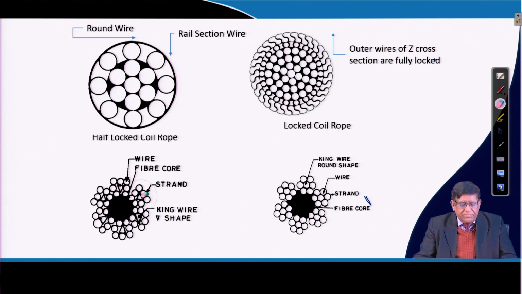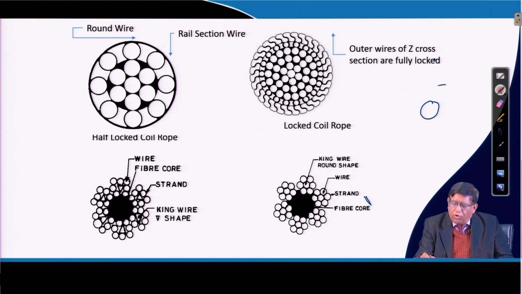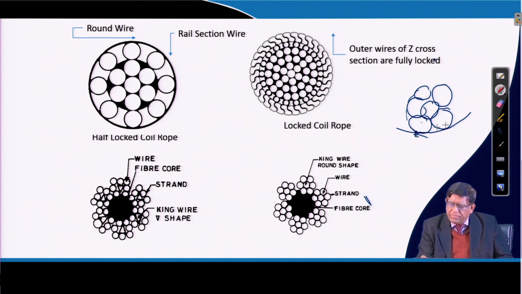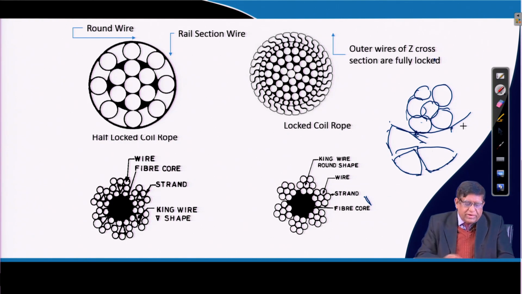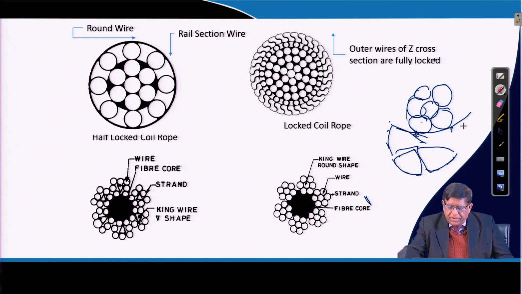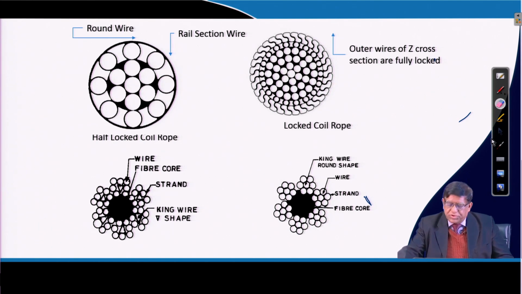Sometimes what we do is, if we have a strand like this, all round strands, then the total supporting structure will be less. What we can make instead are strands looking like this, a triangular strand. If you make a triangular strand like this, the outer surface will become smoother. That is what is shown in this figure. That is the way wire ropes are manufactured.